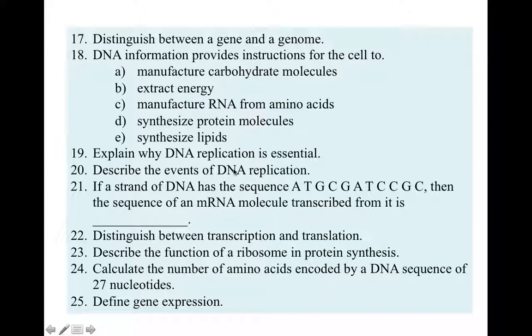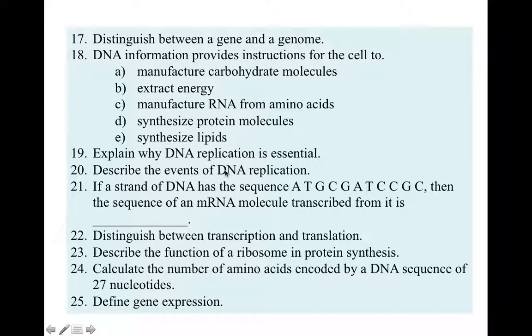Describe events of DNA replication. The DNA molecule splits, and as it's splitting, each strand of the DNA is used as a template to bring complementary bases and start to form a new polypeptide chain. At the end of DNA replication, each of the two DNA molecules will be made of one original or parental DNA strand and one newly formed polypeptide chain.